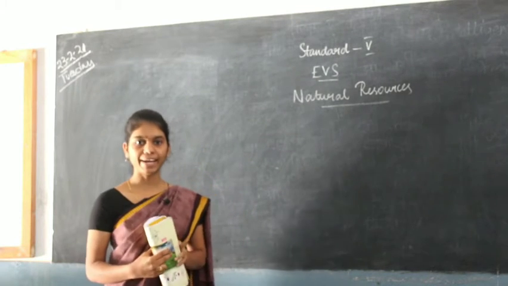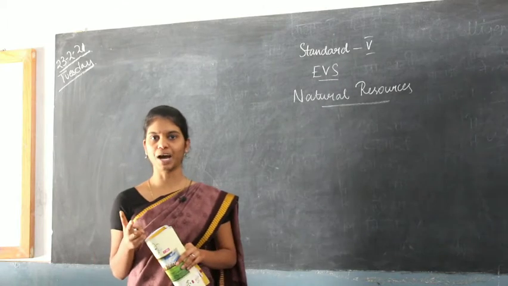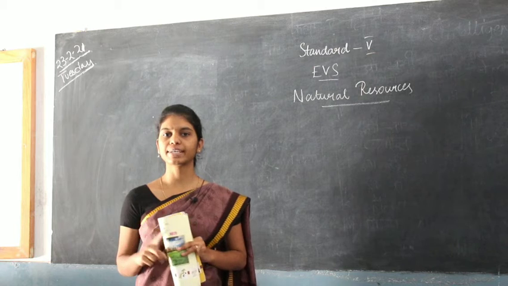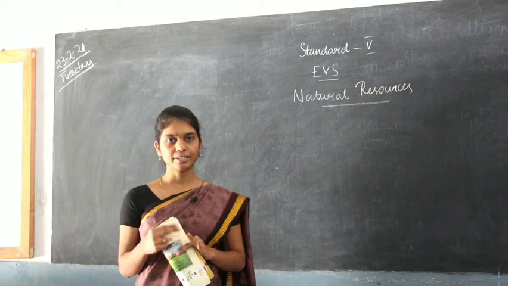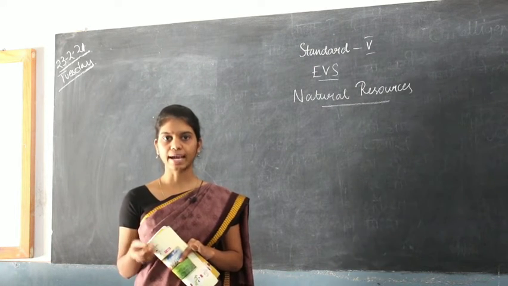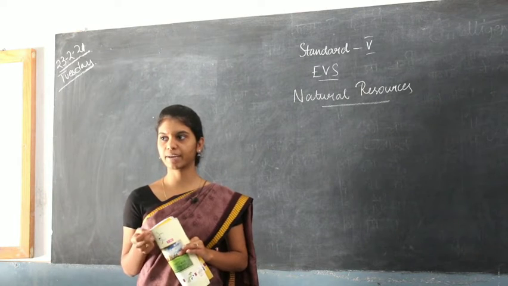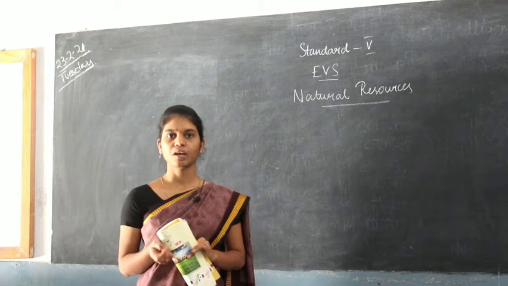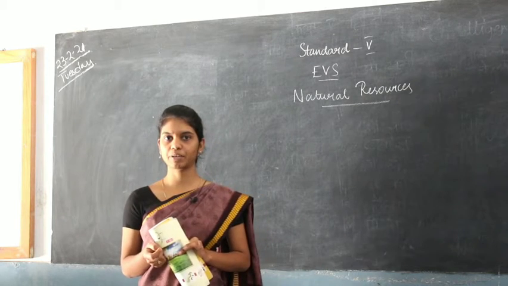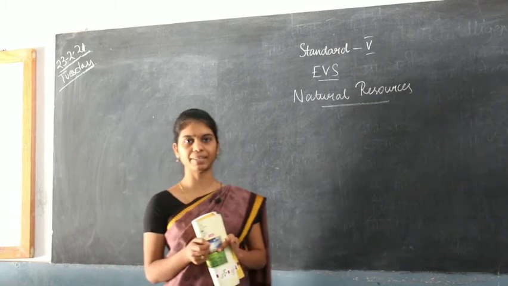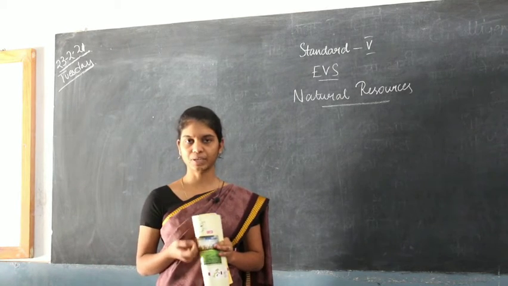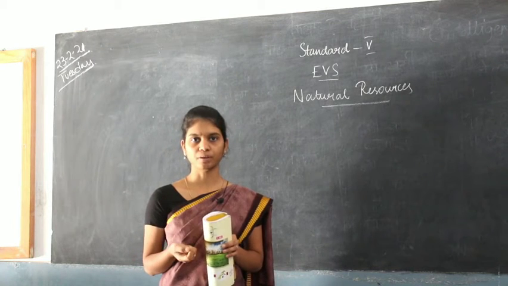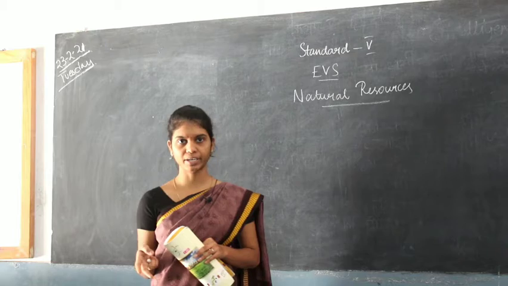Okay, so we divided natural resources into two parts, which are renewable and non-renewable resources. Yes or no? Renewable resources are resources that will never get exhausted, that will never get emptied. That is what renewable resources are, right? The second one is non-renewable resources. Non-renewable resources are something that will get exhausted, that will get emptied after using for some time, right? So that is what non-renewable resources are.